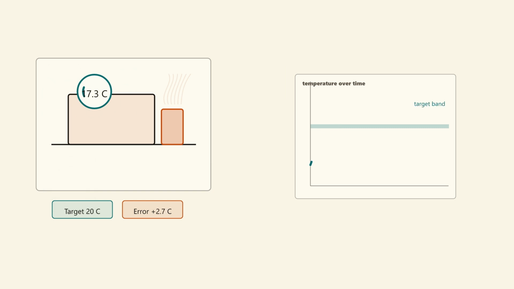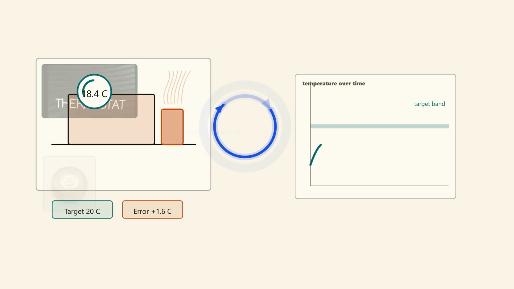The response is simple. Turn the heater on. Heat enters the room and the temperature rises. As it rises, the error shrinks. Near the target, the heater turns down. The room temperature causes the heater response. The heater response changes the room temperature. The changed room temperature causes the next response.